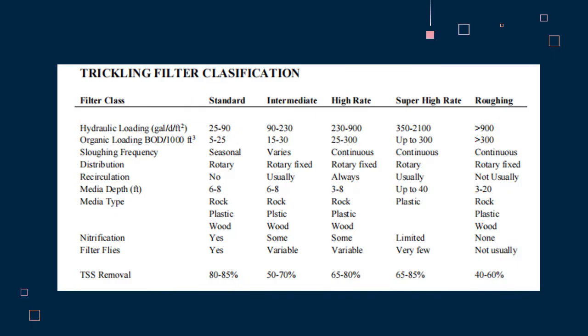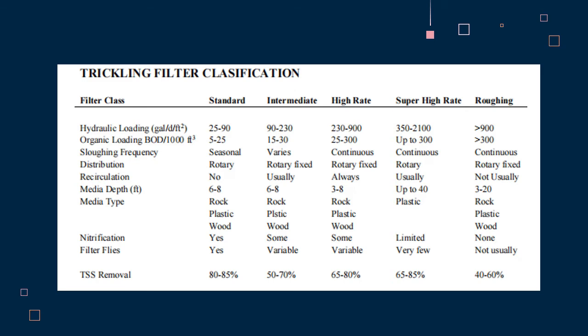The standard rate filter has a hydraulic loading of 25 to 90 gallons per day per cubic foot and a seasonal sloughing frequency. It does not employ recirculation and typically has an 80 to 85% BOD removal rate and 80 to 85% TSS removal rate. The high rate filter has a hydraulic loading of 230 to 900 gallons per day per cubic foot and a continuous sloughing frequency.